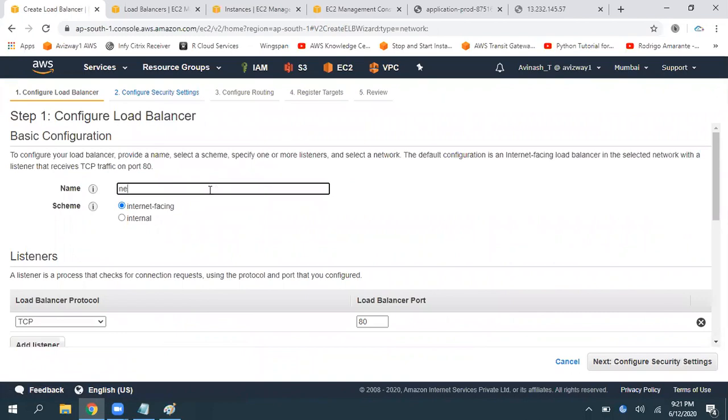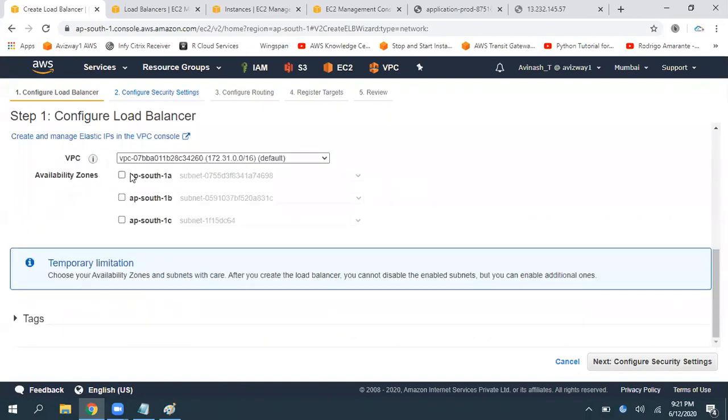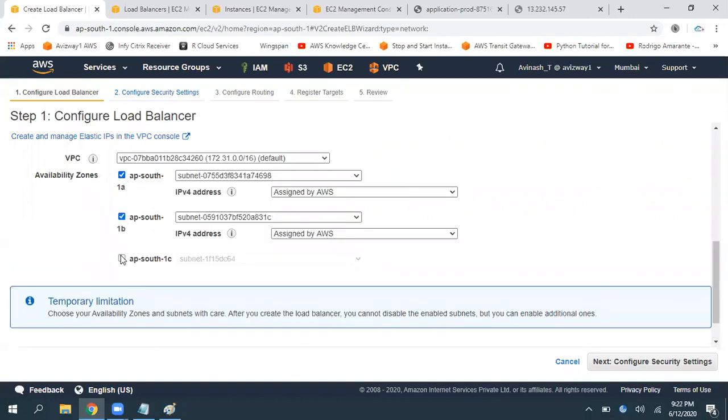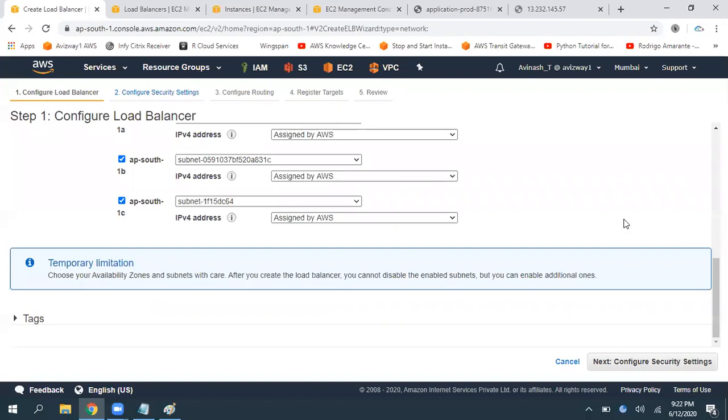Here, network ELB is the name I am giving. Do you want to make it internet facing or internal? Internet facing. See this. There is no HTTP and HTTPS. Yes. So if your application is going to deliver using the TCP protocol, then you can use it. Then scroll down. Select the VPC you want, and here we have an advantage. Only the network load balancer has this advantage.